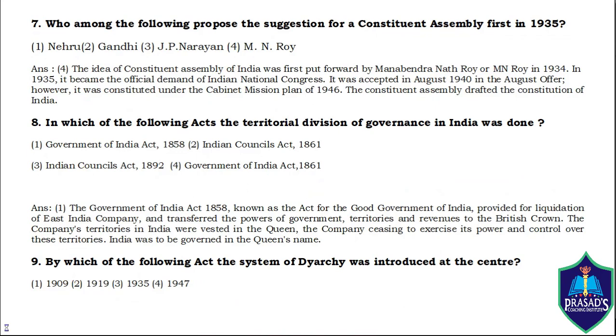Seventh question. Who among the following proposed a suggestion for a Constituent Assembly for the first time? Nehru, Gandhi, J.P. Narayan or M.N. Roy? Answer is M.N. Roy. The idea of Constituent Assembly of India was first put forward by M.N. Roy in 1934.